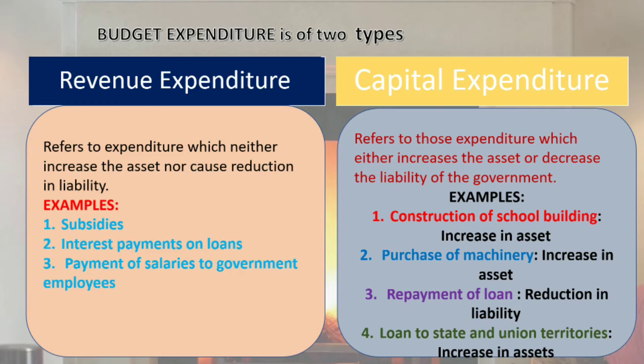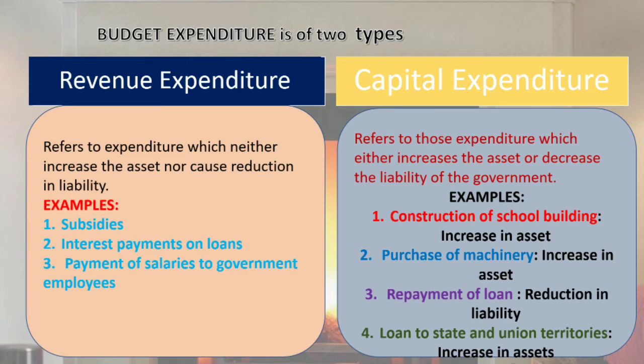Similarly, payment of salaries to government employees does not increase the assets nor reduce the liability of the government. So these all are revenue expenditure. On the other hand, capital expenditures are those expenditures of the government which either create assets or reduce liabilities. The examples are as follows.